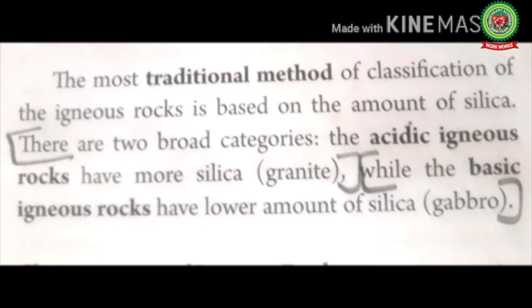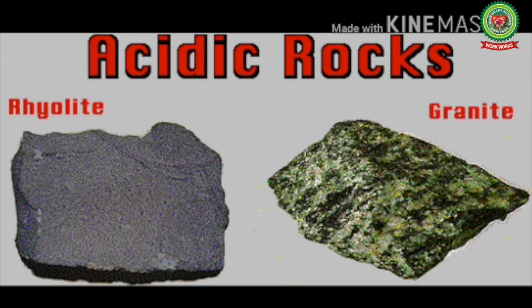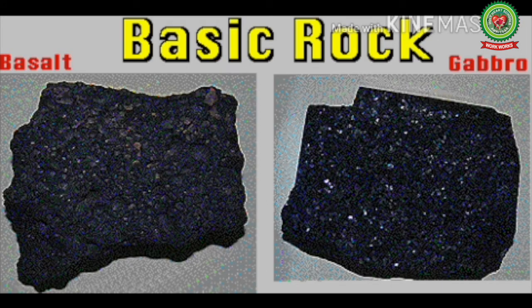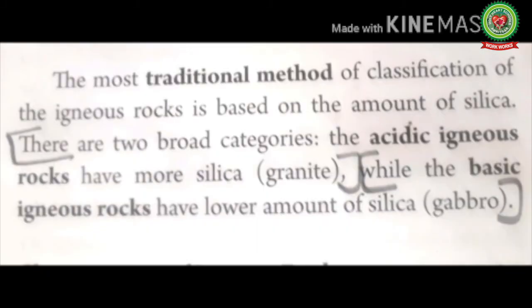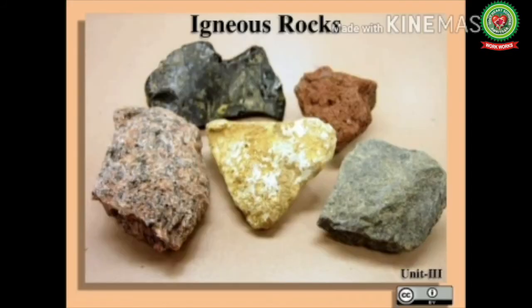Now next is the traditional method of classification of igneous rocks on the basis of amount of silica. Silica forms the most important constituent of the igneous rocks. There are two broad categories. One is the acidic igneous rocks having more silica, like granite, while basic igneous rocks have a lower amount of silica, like gabbro. The amount of silica present in the rock also has an effect on the color of the rock.